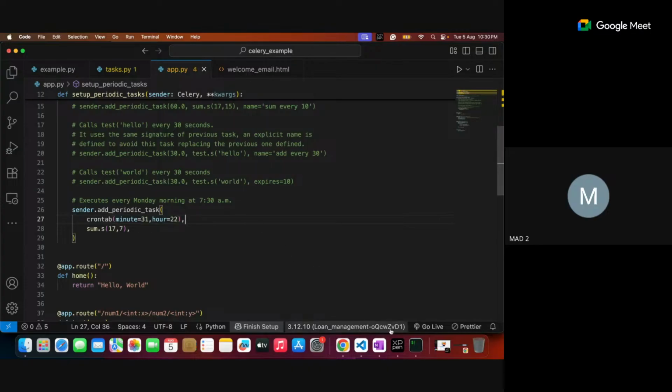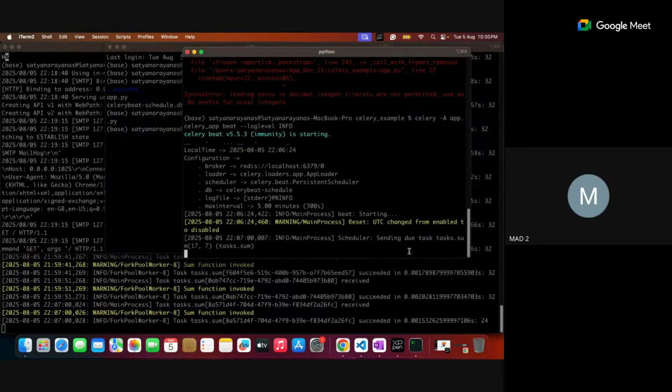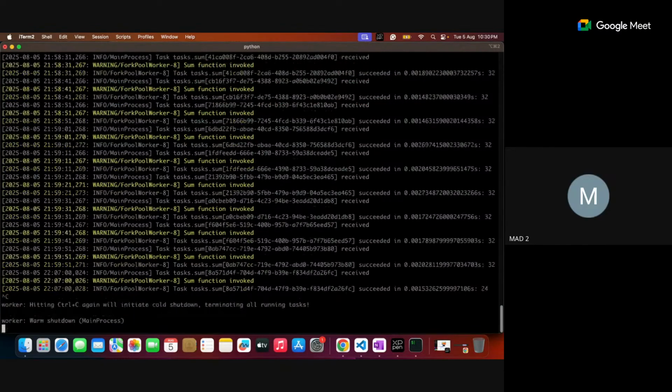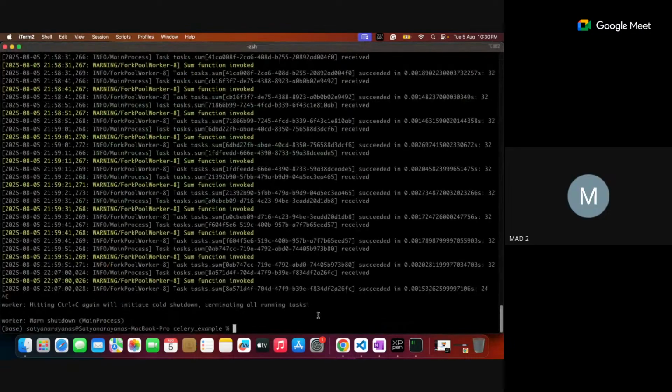So this Celery beat is ready. Let me restart my Celery beat. This is my Celery beat, Control C. Even my Celery worker has to be brought down, because the new function is built. I think 31 is not advisable, so let me make it 32. The minute is 32, that could be better. So 22 and 32: at 10:32 I want to run this particular mail. Let me run this one. My Celery worker is running.